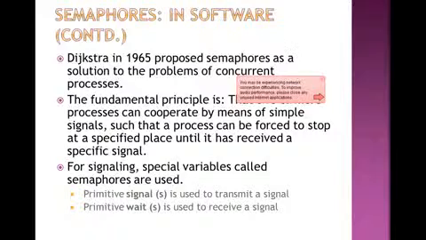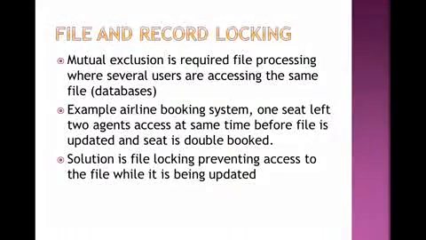The fundamental principle is that two or more processes can cooperate by means of simple signals, such that a process can be forced to stop at a specified place until it has received a specific signal. At any moment, more than one process can cooperate with multiple signals at multiple places.